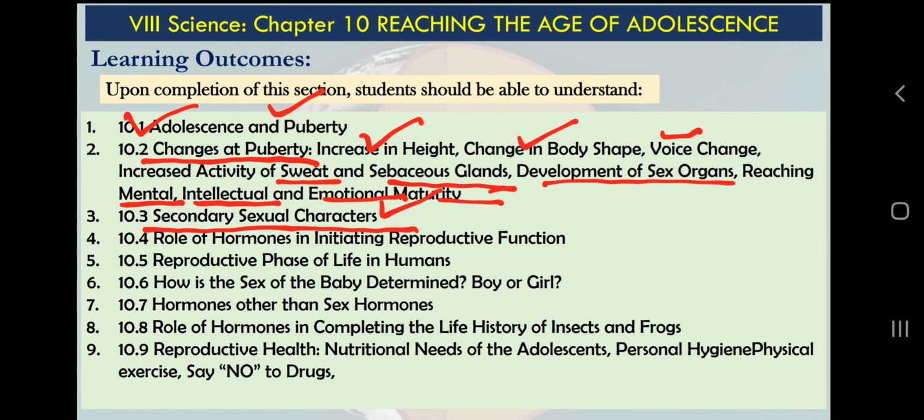Role of hormones in initiating reproductive function. As I mentioned in my previous chapter, we have some glands in our body. Actually there are some chemical messengers, chemicals in our body that control and coordinate our bodily systems.